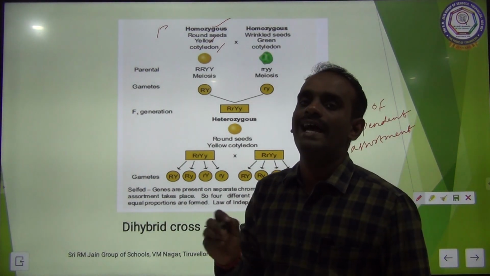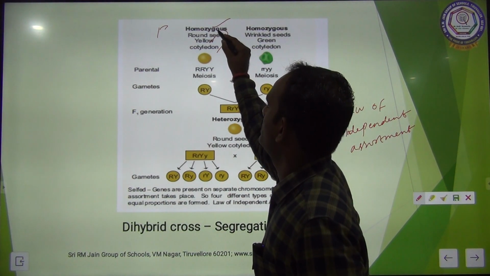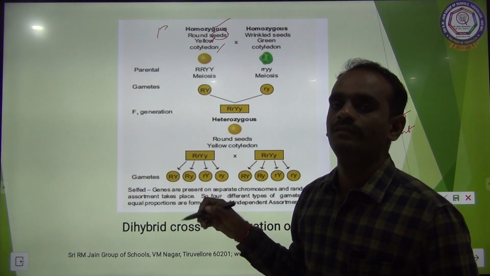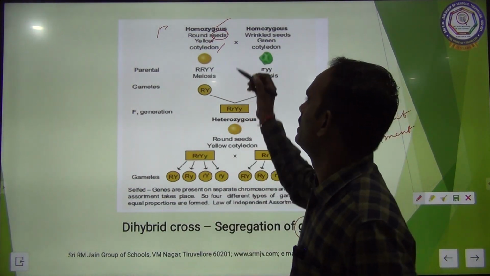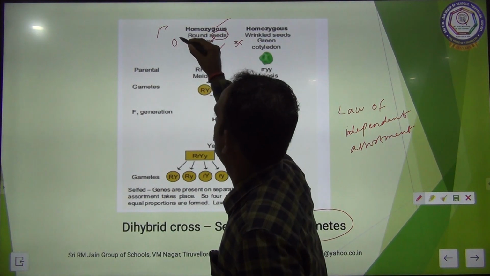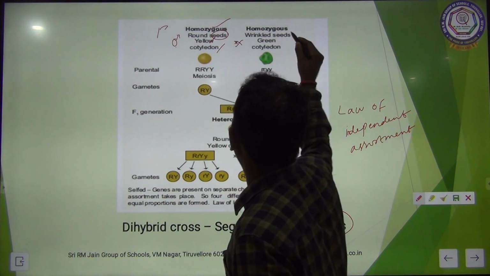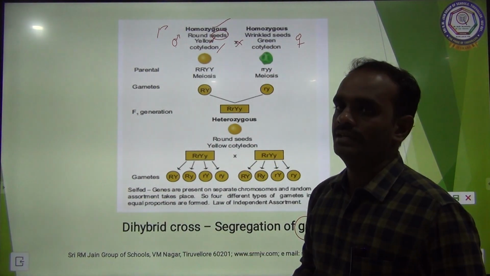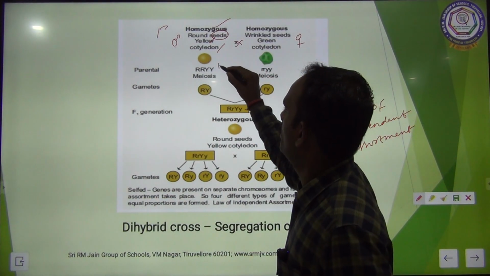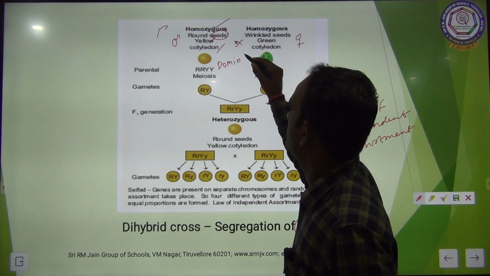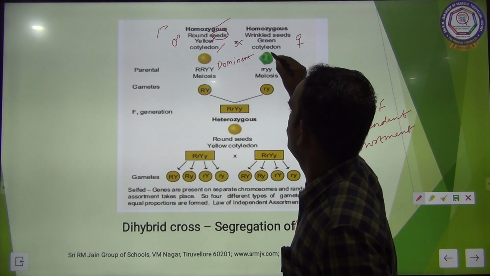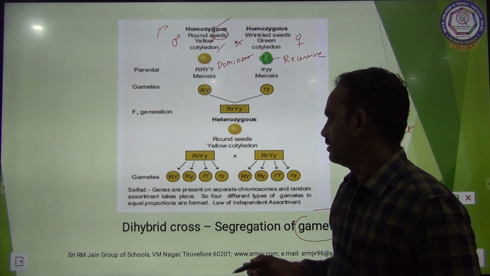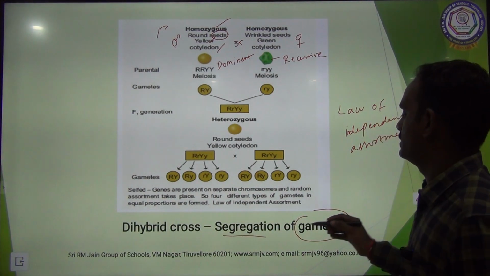So, two different characters, one is the shape of the seed and the other the color of the cotyledon. They cross, one male, another female. Both are homozygous, one is dominant, another one is recessive. So, what the law states is segregation of gametes.